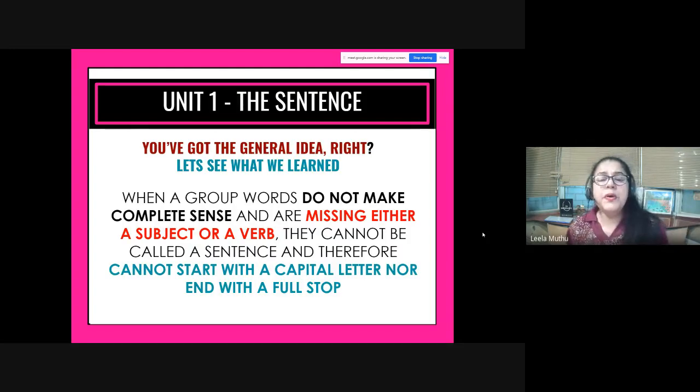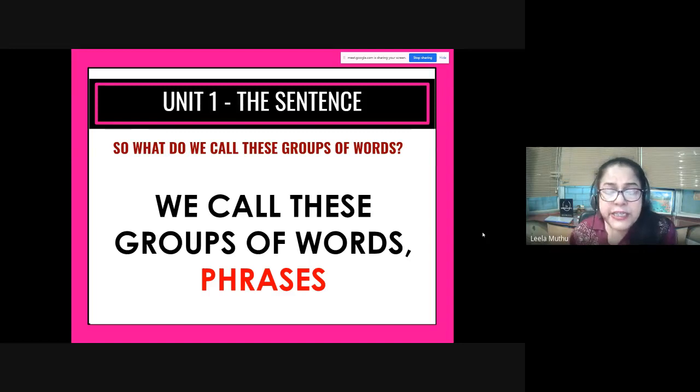So when a group of words does not make complete sense, does not express a complete thought, does not start with a capital letter, does not end with a full stop, does not have a subject nor a verb, or maybe has a subject but no verb, or has a verb but no subject, it is called a phrase. All right? So we call these groups of words phrases.